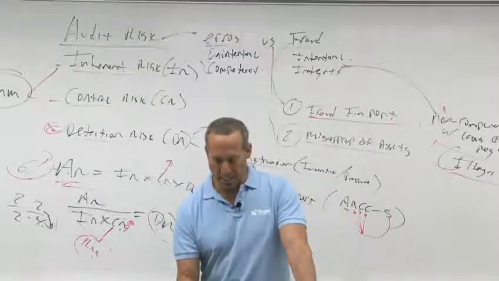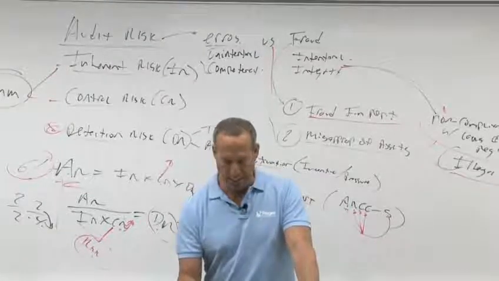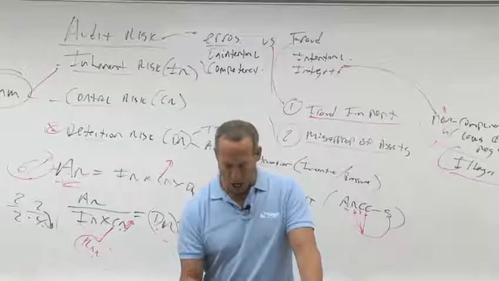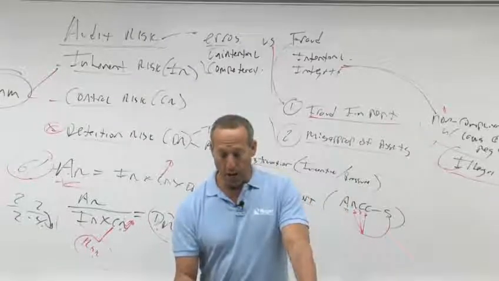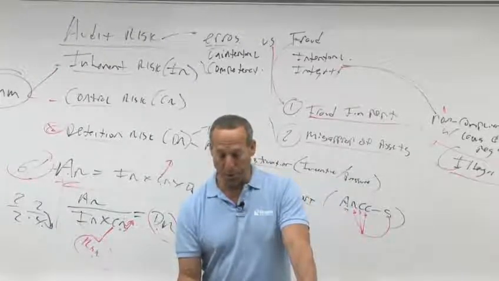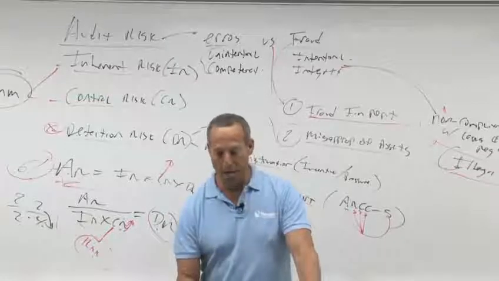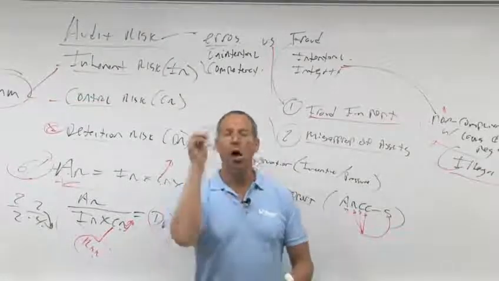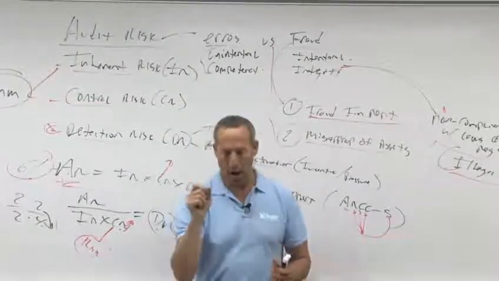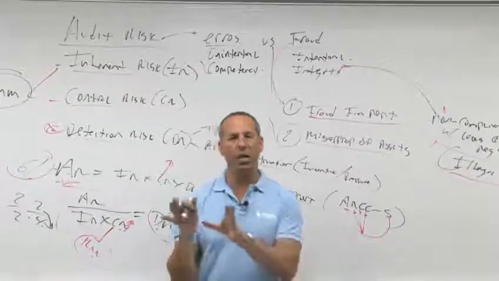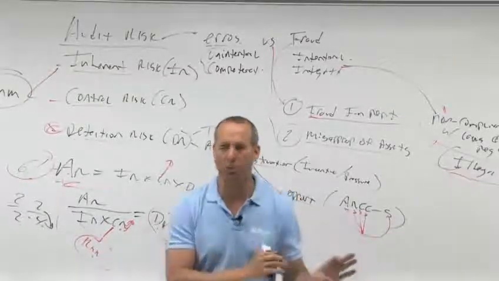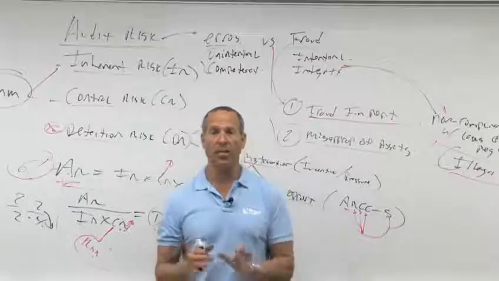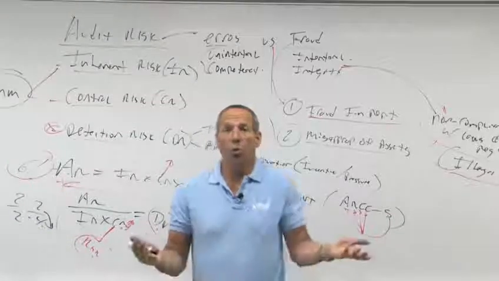It says here, hold a brainstorming session with engagement staff to discuss the risks of material misstatements due to fraud. How and where financial statements might be susceptible to fraud, how management could perpetrate and conceal. Now that's important, highlight that. Perpetrate and conceal. How could we perpetrate? How do we commit a fraud and then hide the fraud? That's what we're concerned with. Because if you commit the fraud and then hide the fraud, we're not going to catch it.